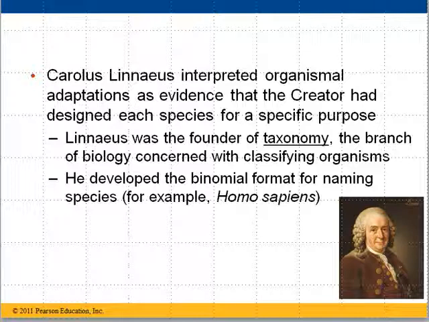Linnaeus is the founder of taxonomy, which is something we'll talk about a little bit later. Taxonomy is the branch of biology concerned with classifying organisms and putting them in their particular place. He developed the binomial format that we were just talking about for naming species. For example, humans, Homo sapiens, that is our genus and species name, and we'll discuss that a little bit further. So this was a very well-known and well-respected scientist who had this same idea, that creatures were as they had always been, unchanging and created by a god or a creator for a specific purpose.